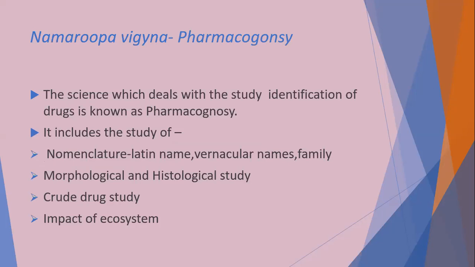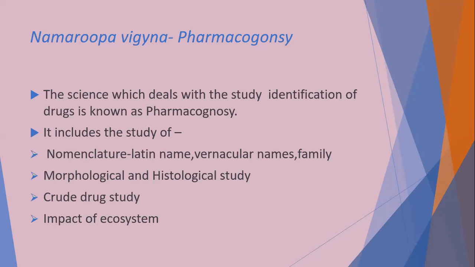Pharmacognosy means the science which deals with the study of identification of drugs. It includes the study of nomenclature, naming of drug, its scientific name, its family, and various vernacular names. Vernacular names means names in different languages like Punjabi, Hindi, Kannada, Tamil, Telugu, etc., in different states.